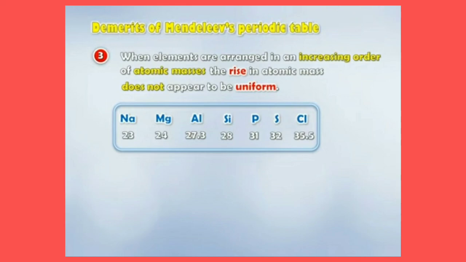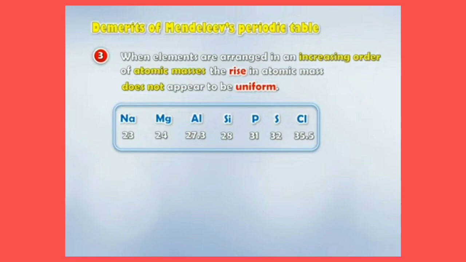Now children, what's the difference in atomic mass between sodium and magnesium? It is a difference of 1, right? And between magnesium and aluminium, how much? It is 3.3. And between aluminium and silicon, the difference is 0.7. So here we can say that the rise in the atomic mass does not appear to be uniform. This was one of the demerits of Mendeleev's periodic table.